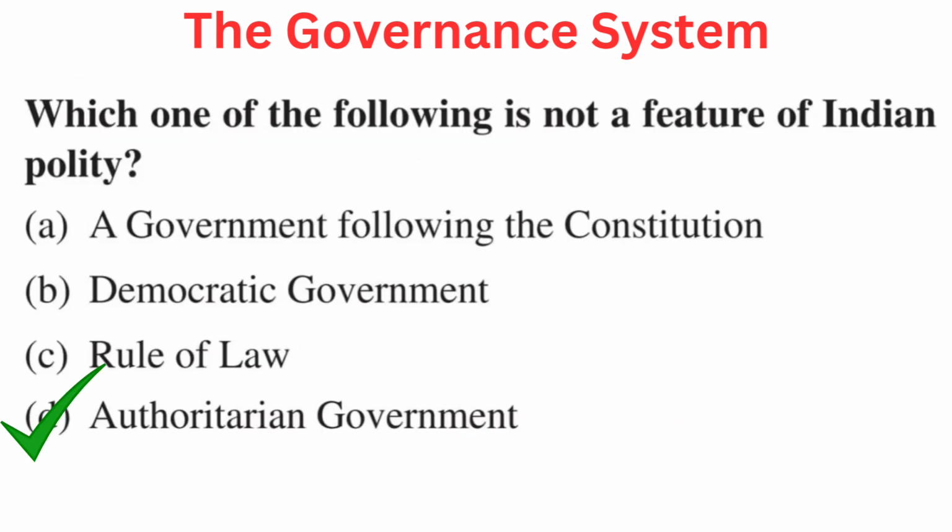Your question is, which one of the following is not a feature of Indian polity? Your options are A. A government following the constitution, B. Democratic government, C. Rule of law, or D. Authoritarian government. Right answer is D. Authoritarian government.